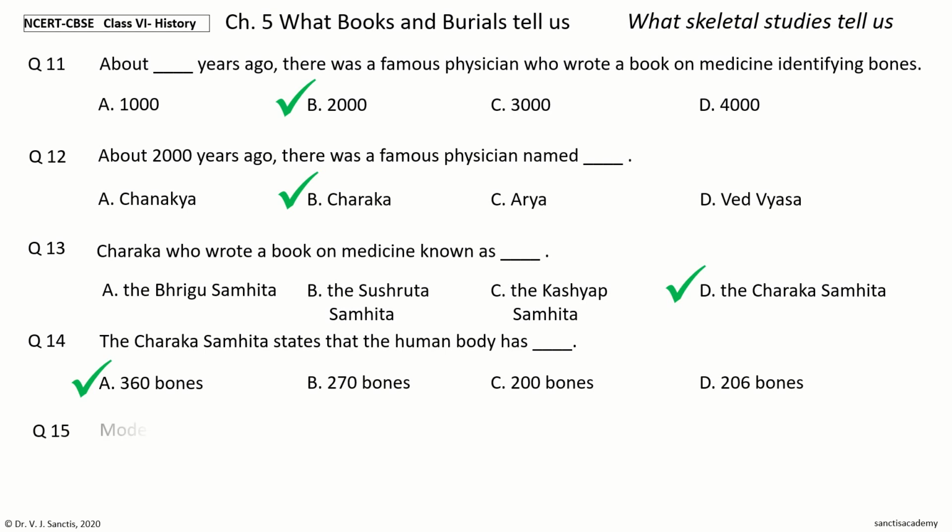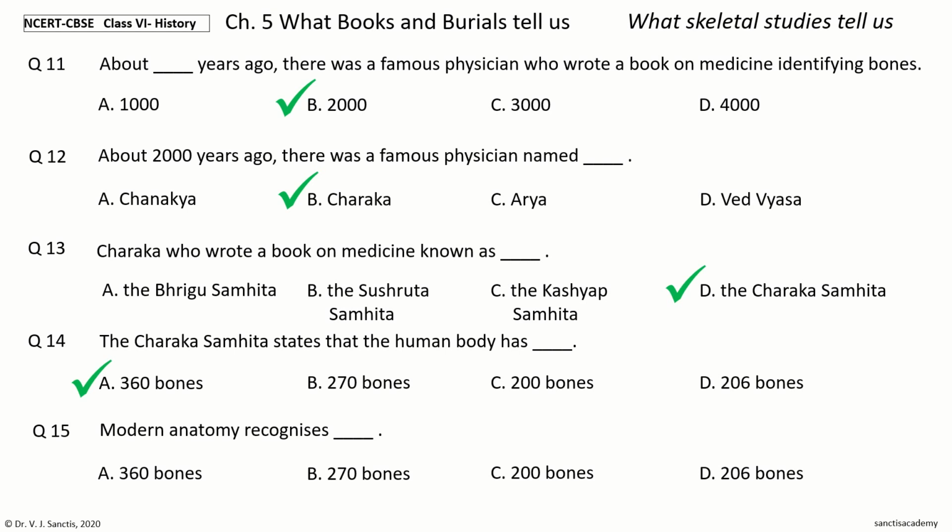Question 15. Modern anatomy recognizes dash. The options are 360 bones, 270 bones, 200 bones, 206 bones. Your time to choose. And the answer is 206 bones. So, modern anatomy recognizes 206 bones.